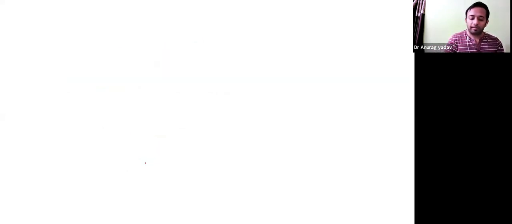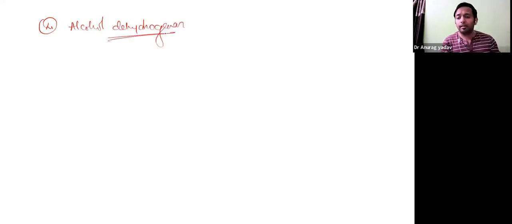Now, last one, alcohol dehydrogenase. What is it? It is a heterodimer, means it contains 2 subunits. There are 2 types of alcohol dehydrogenase. Either they are alpha beta 1 or alpha beta 2.